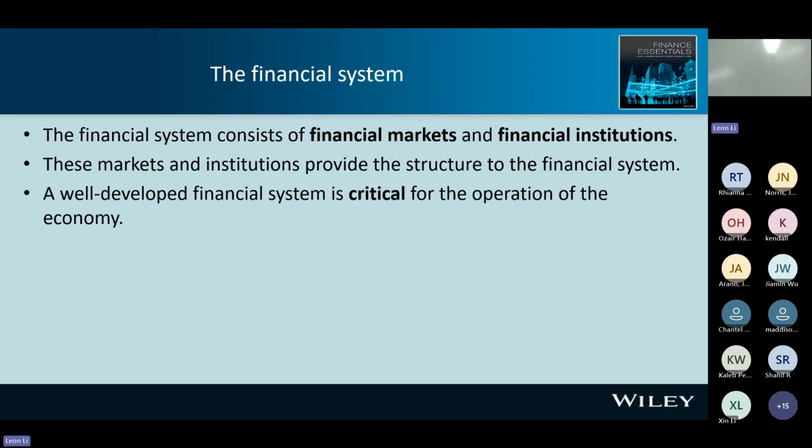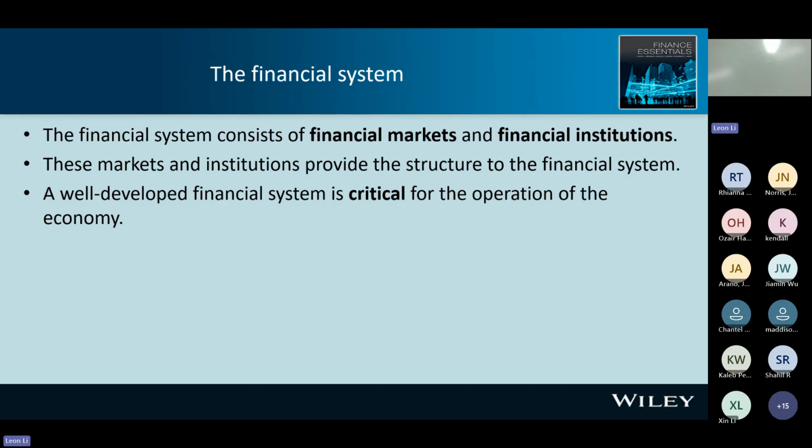So financial system consists of financial markets and financial institutions. Financial institution means banks. And the market and the institution provide the structure of the financial system. The system is critical. I mean, in finance, they are very important. Later on, we will show you how the financial system works. And you can imagine, if we don't have a financial system, what will be the consequence?